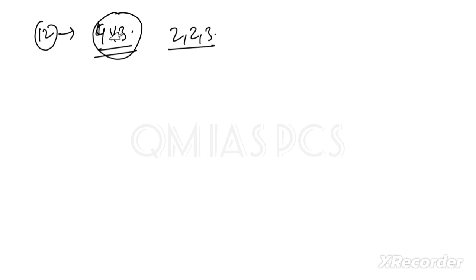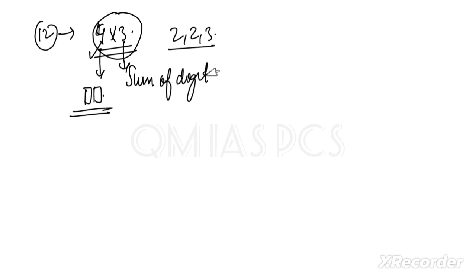So for 4, what was the divisibility rule? For 4, we have to see the last two digits. If the last two digits are divisible by 4, then that number is divisible by 4. And for 3, we have to see the sum of digits. Clear? So if we combine both, then that number is divisible by 12. I hope it is clear.